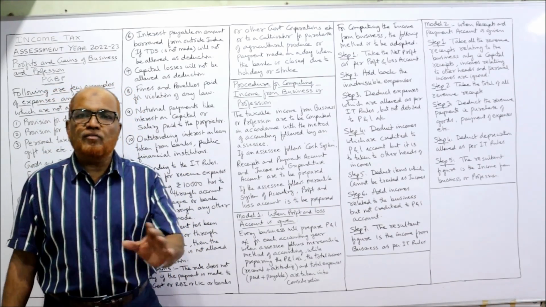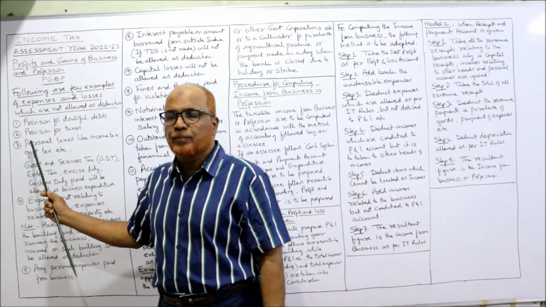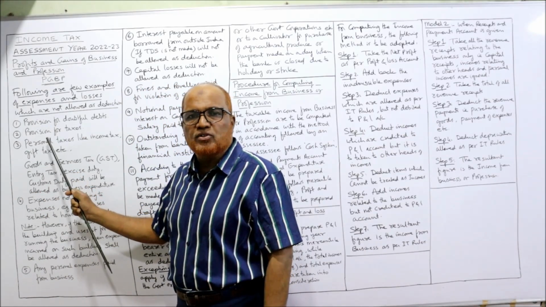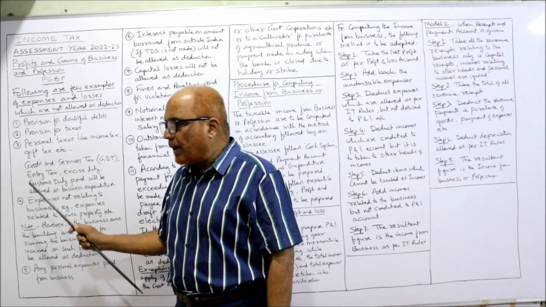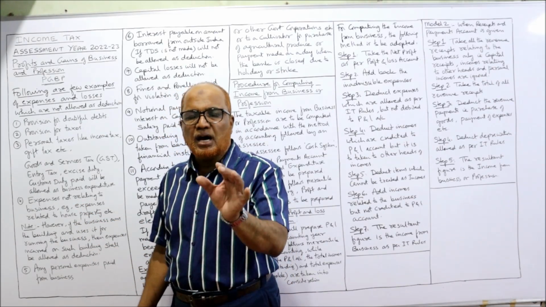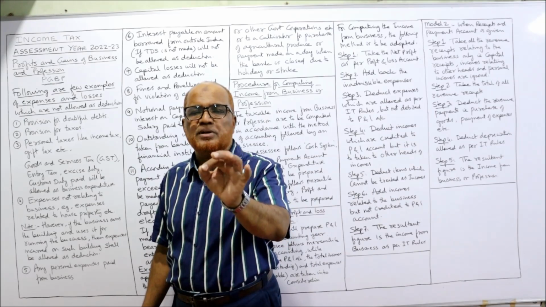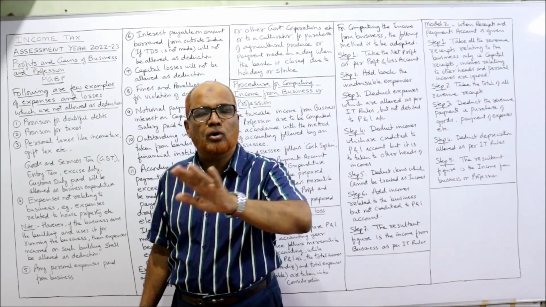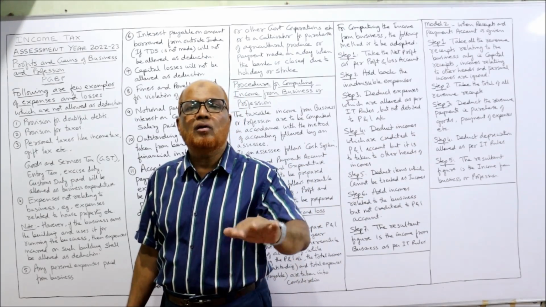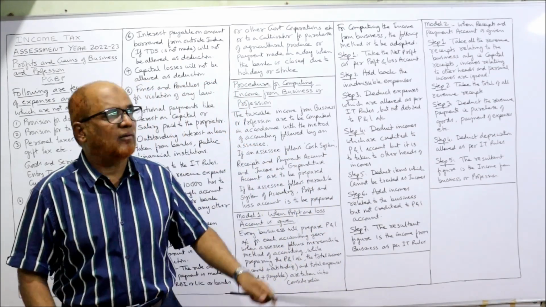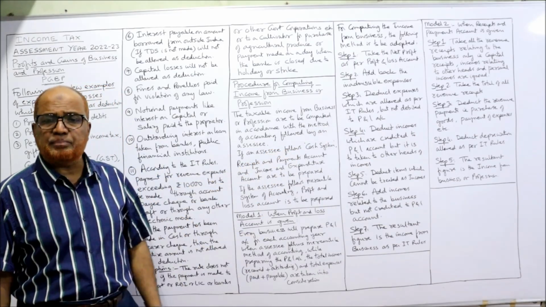Example, provision for doubtful debts. Just now I have explained. Provision for doubtful debts, provision for taxation, personal taxes, capital losses. These are the items the Income Tax Act specifically says are disallowed, not allowed. But already it is debited to P&L account. Now it is called inadmissible. Now we add back.